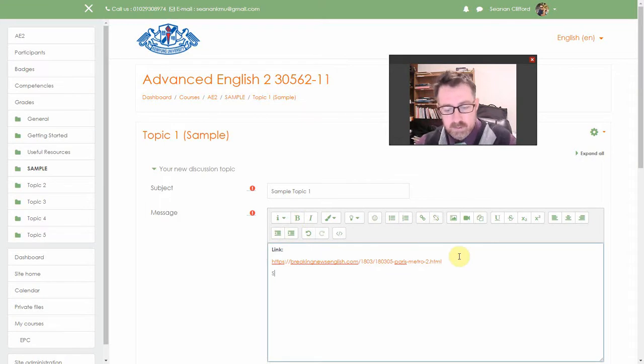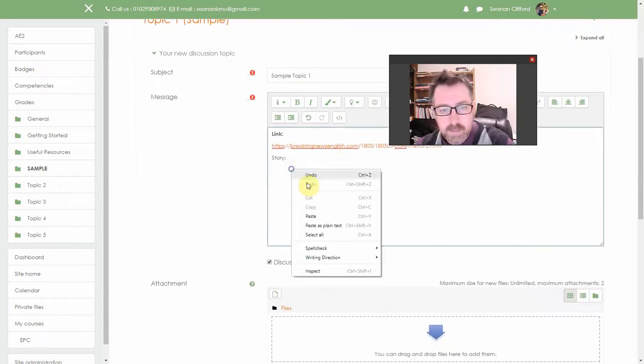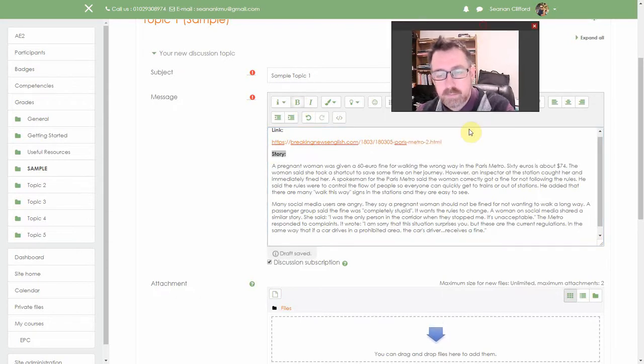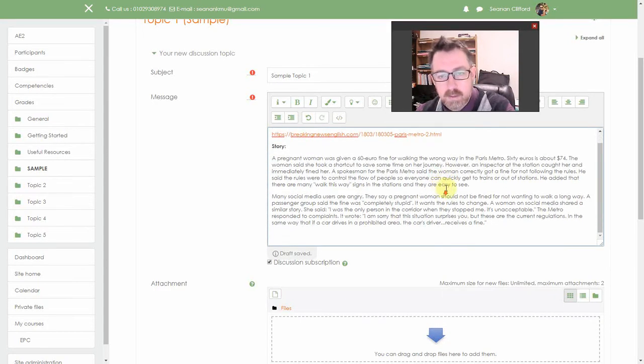Now I'm going to write down story. Again, what I want to do here is I'm going to copy and paste a story that I found online that was quite interesting for this topic. Paste as plain text, and I'm going to bold that again. So I now have my link, I now have my story.